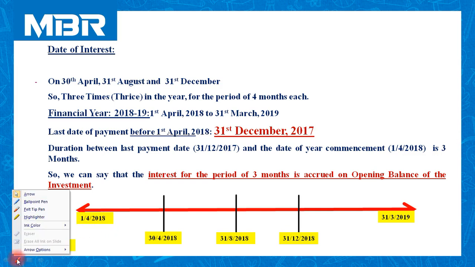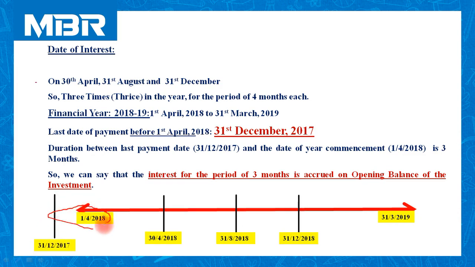This is the date of your financial year. 1st April 2018 is the opening date, and 31st March 2019 is the closing date.